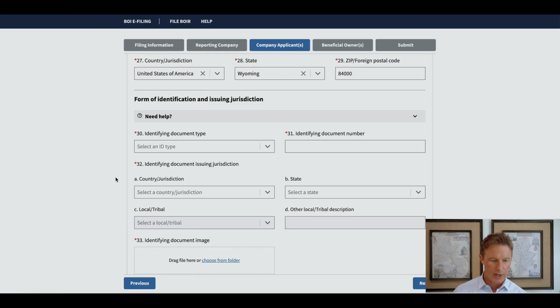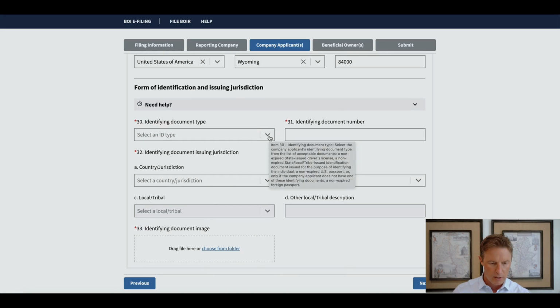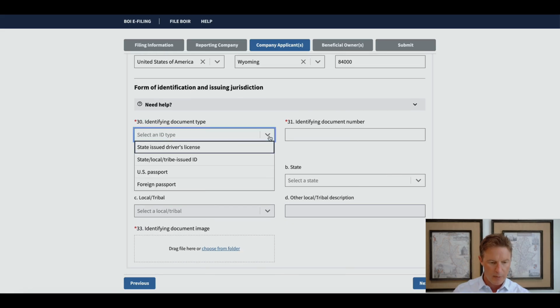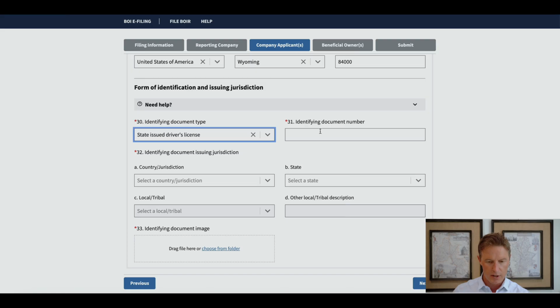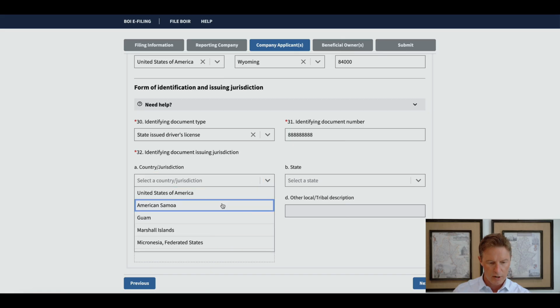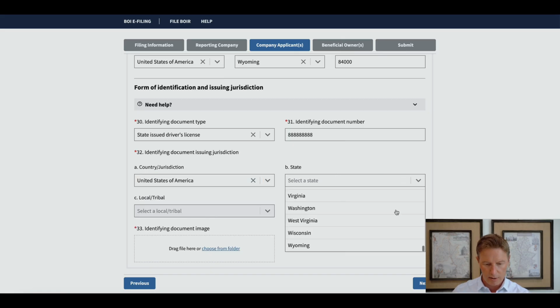Okay, so form of identification and issuing jurisdiction, you are essentially validating your ID that you are a real person. You go here and select the ID type and you can choose from driver's license, passport, state, local, tribe issued ID. I'm going to go with state driver's license, identifying number. So in my case, this would be the driver's license number. Country, jurisdiction, United States for me. I'm going to stick with Wyoming.